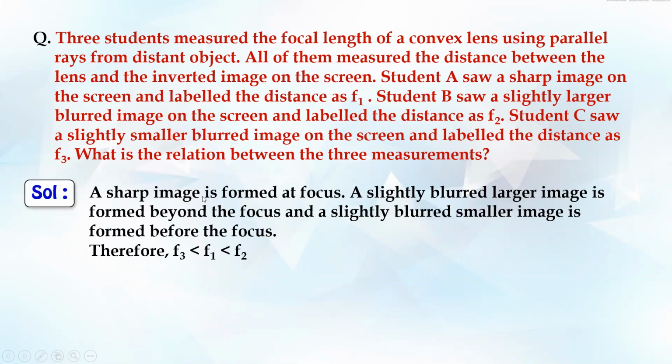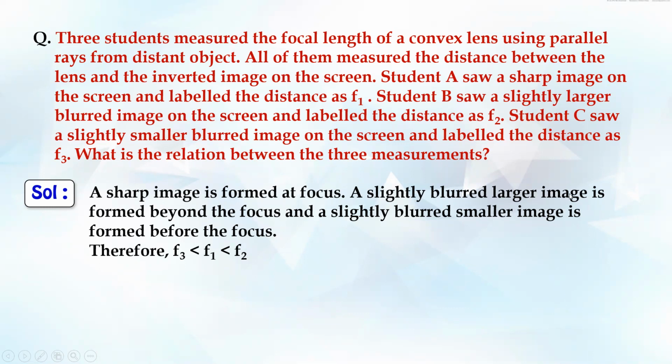We know a sharp image is always formed at focus. So this focus was f1, correct? Now student B got a larger blurred image and a smaller blurred image, right? You should understand one thing.